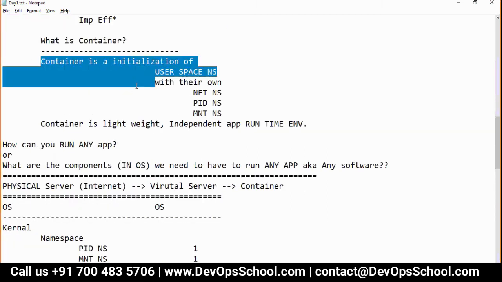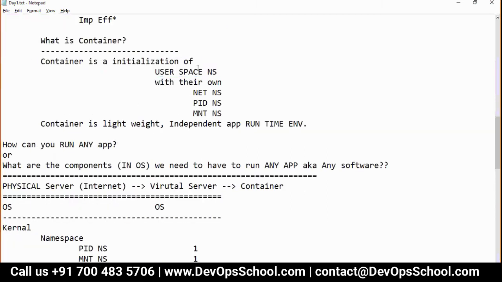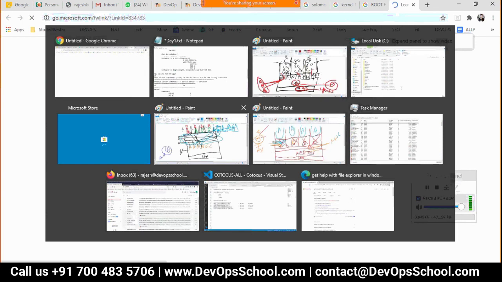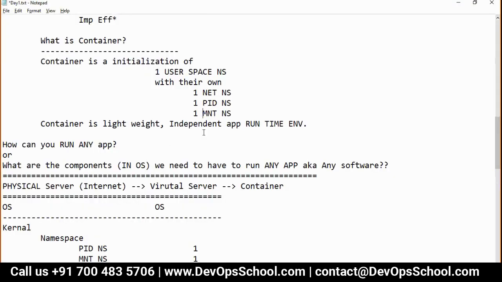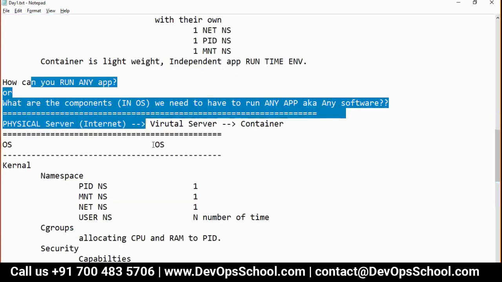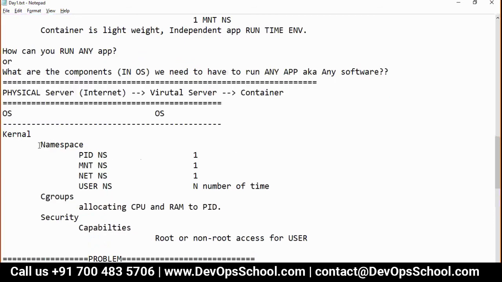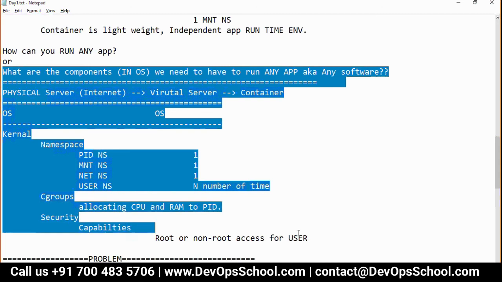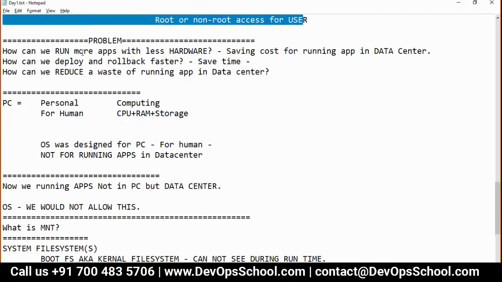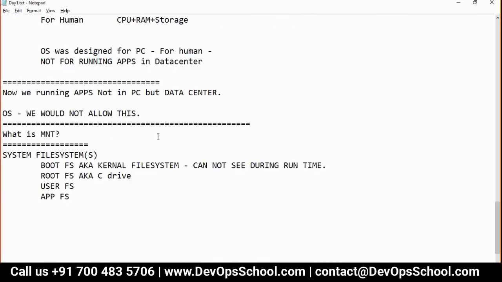Now what is a container? A container is nothing but the initialization of one user space with its own network, one PID, one MNT. So it becomes a lightweight, independent application runtime environment managed by Docker. Docker takes these capabilities from the kernel itself. Because of that, I explained this, and it is solving these problems.